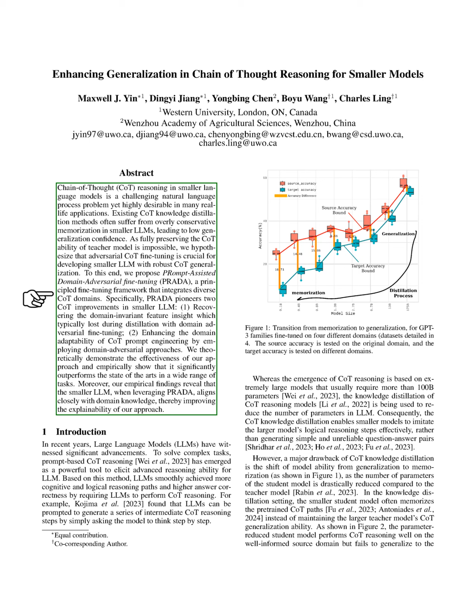Our approach involves three key steps. First, we prompt a large teacher model to generate diverse COT reasoning responses. Second, we integrate prompt learning layers into the smaller model to help it acquire knowledge that is not specific to any one domain. And third, we apply domain adversarial fine-tuning to both the source and target domains, allowing the model to learn features that remain consistent across different domains.